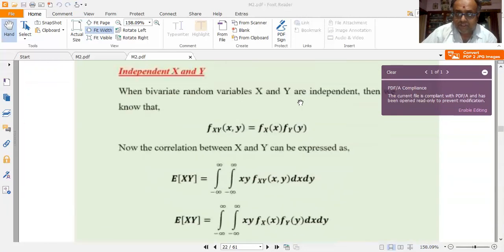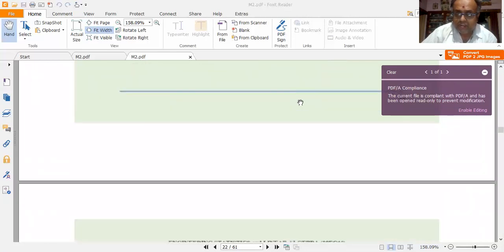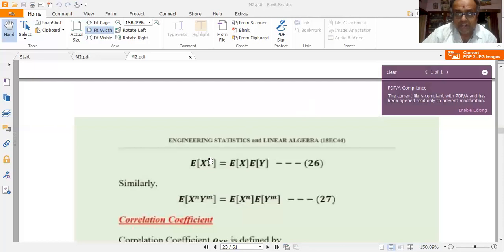So when x and y are random variables which are independent, then I have E of xy is equal to E of x into E of y. It is equation 26.